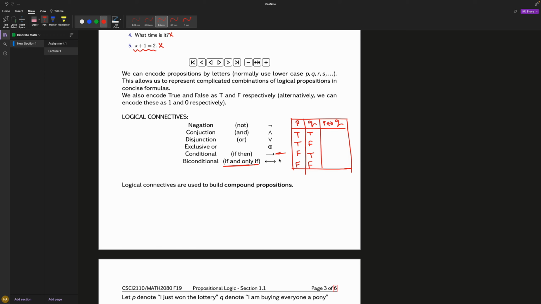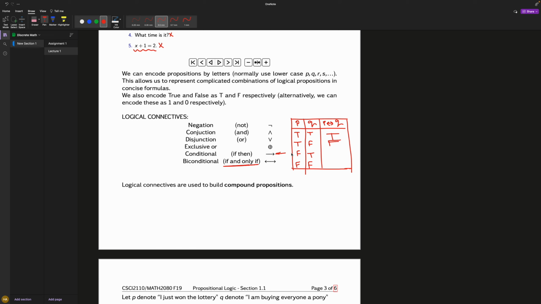Biconditional. This is biconditional. Biconditional basically states if and only if. Like this is true if and only if this is true. So what I'm saying here is P is true if and only if Q is true. Is Q true? Yes. Therefore this is true because I didn't lie. Same thing here. So I'm saying P is true if and only if Q is true. But P is true even though Q is false. So therefore, this is false.